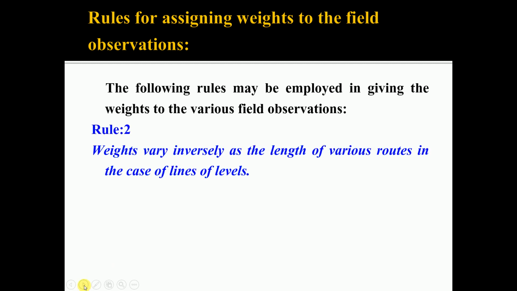Then the next rule is weights vary inversely as the length of various routes in the case of lines of levels. Try to understand this. Weights vary inversely as the length of various routes in case of lines of levels. That means if the length of the route is increasing, then you have to assign the smaller weight. If the length of the route is less, you have to assign the higher weights. So weights vary inversely as the length of various routes in case of lines of levels.